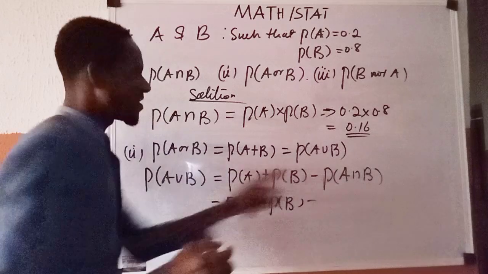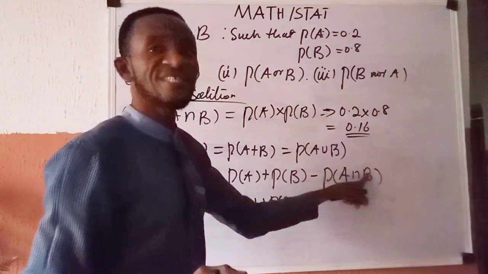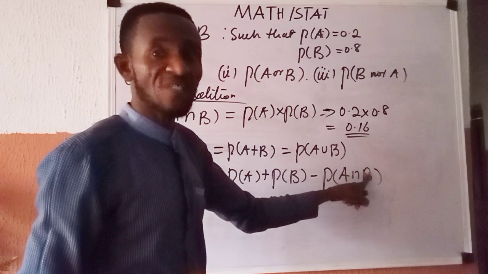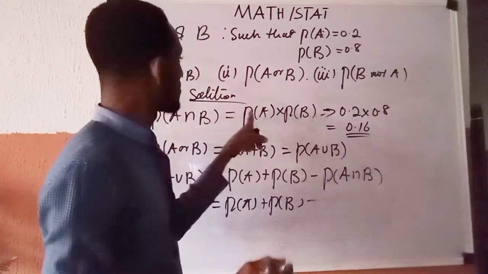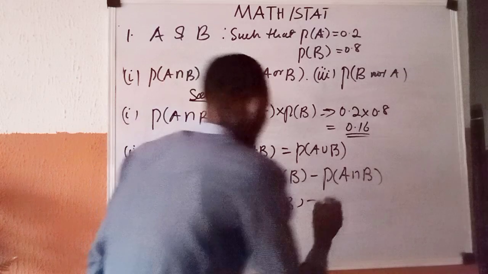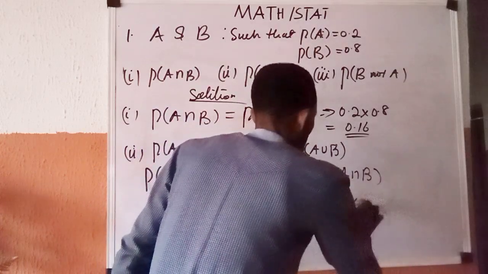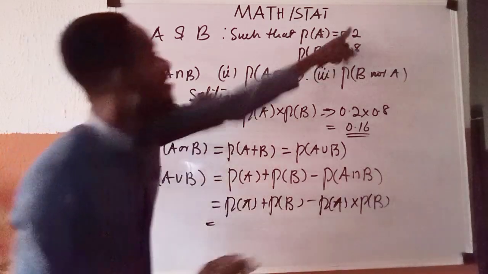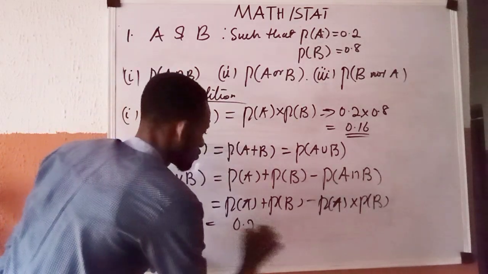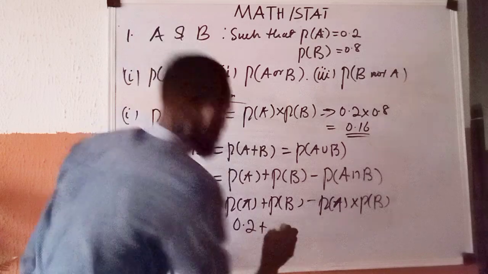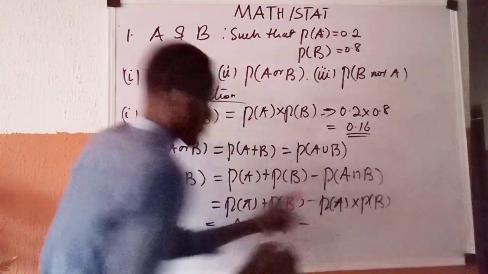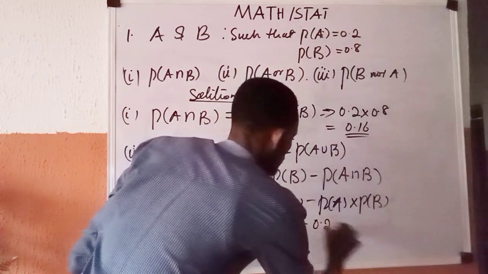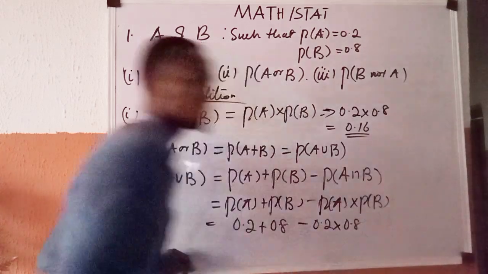Minus. Instead of writing P of A intersection B, you know that for independent events, P of A intersection B is equal to P of A multiplied by P of B. So you have minus P of A multiplied by P of B. And this equals, my P of A is 0.2, so you have 0.2 plus my P of B is 0.8, you have 0.8 minus, my P of A is 0.2, so I have 0.2 times 0.8.